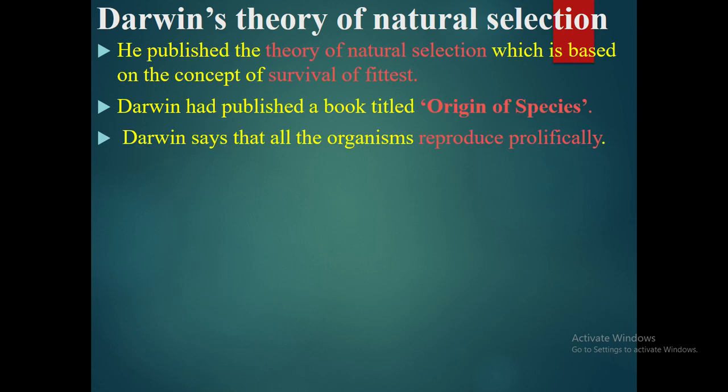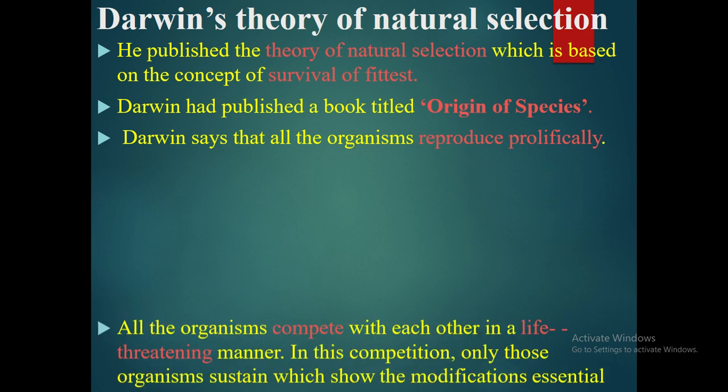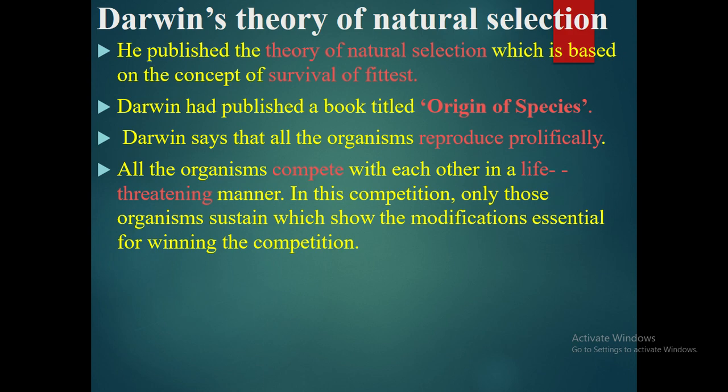Darwin says that all the organisms reproduce prolifically, means at their maximum capacity. All the organisms compete with each other in a life-threatening manner, and in this competition only those organisms will sustain which show the modification for winning the competition.